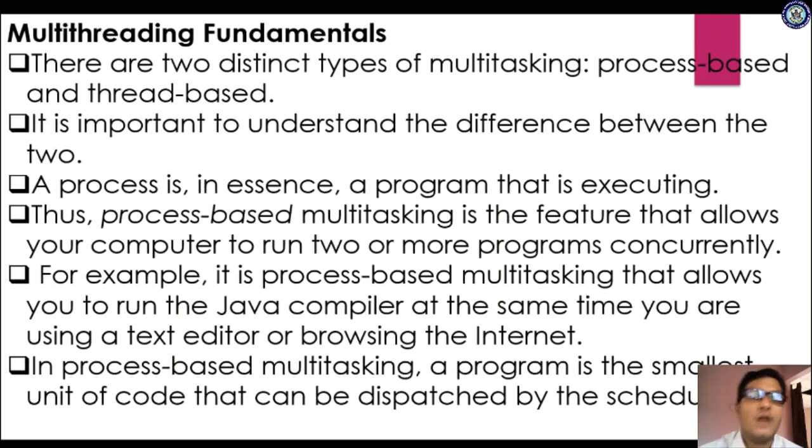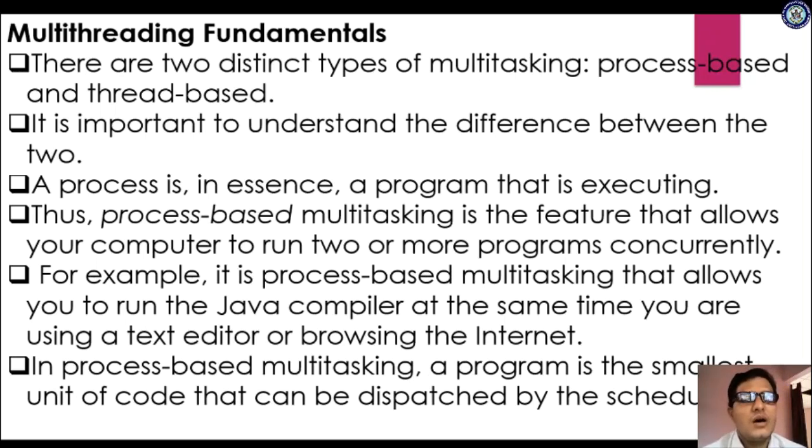Okay. Now, we will see the fundamentals of multi-threading. There are two distinct types of multitasking: process based and thread based. So there are two kinds of multitasking: process based and thread based. It is important to understand the difference between the two. A process, what is a process? A program in execution, right? A process, in essence, is a program that is executing.